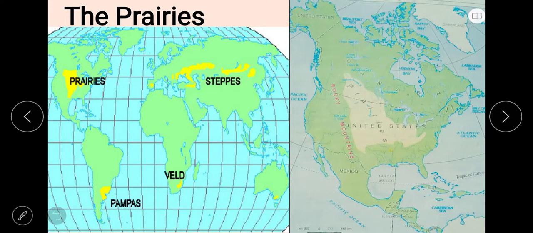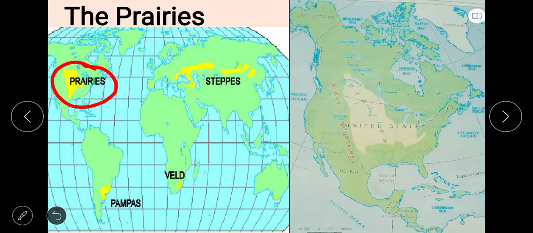Prairies originated from the Latin word prata, which means the meadow or grassland. We can find the prairie grassland in North America, and it covers a large area of the USA and Canada.